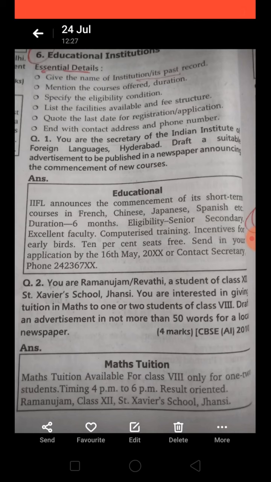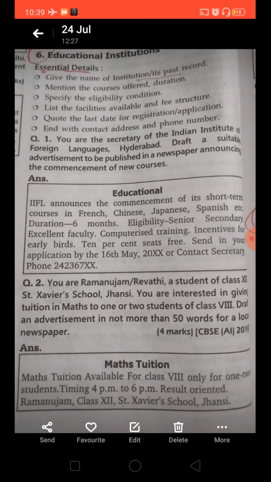IIFL we have given as the abbreviation for Indian Institute of Foreign Languages. As I told you, every word costs a lot in classified, so we reduce the word limit. IIFL announces the commencement of its short-term courses in French, Chinese, Japanese, Spanish, etc. Now, we have given the institution name.